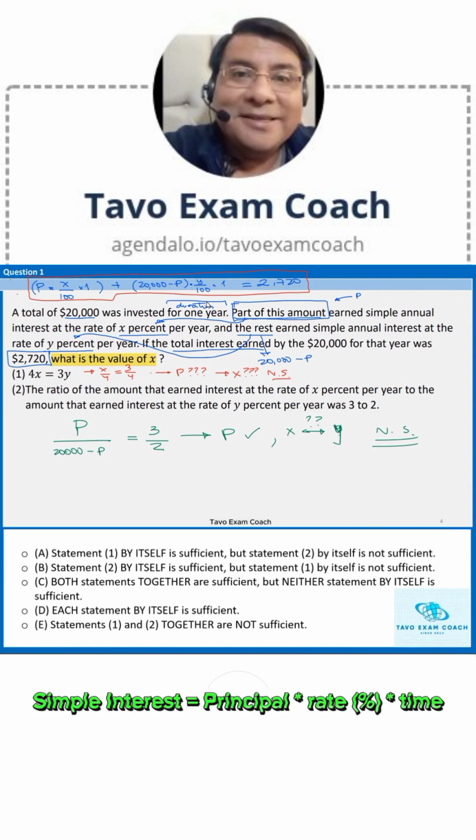But when you consider the information of statements 1 and 2 together, it becomes clear that we can find a unique value for each of the three variables. I have the equation above, equation number 1. This is our equation number 2, and this is our equation number 3. Three different equations, three different variables. I can solve each of the variables in a unique manner. So you can find P, you can find X, you can find Y in a unique way. Sufficient, and the correct answer would be option C.